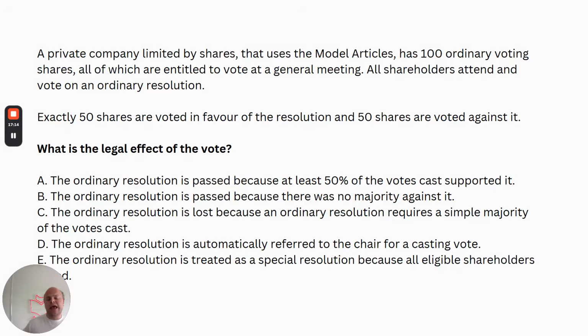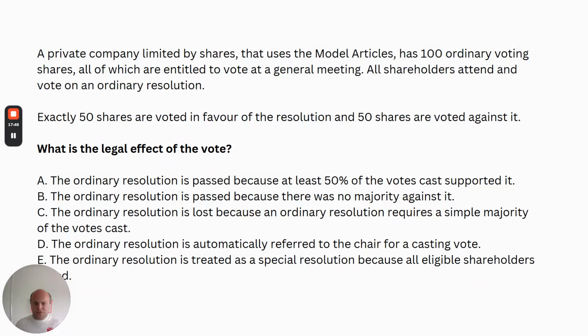As you will see, most of the model articles are all about how directors take and make decisions, so directors' decision making on a day-to-day basis. The Companies Act contains no stipulations, so no rules, on how directors can make decisions. That's entirely down to a company and their articles. So as I say, reading through the articles gives you a really good understanding of director decision making. So that's the model articles that I just wanted to discuss quickly.